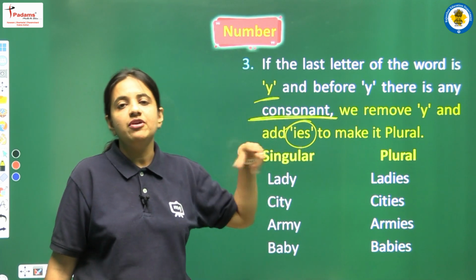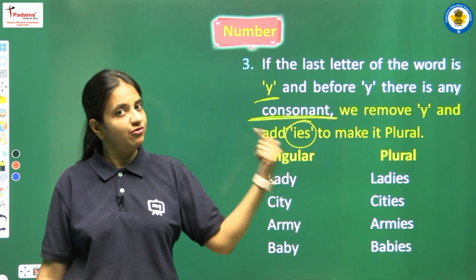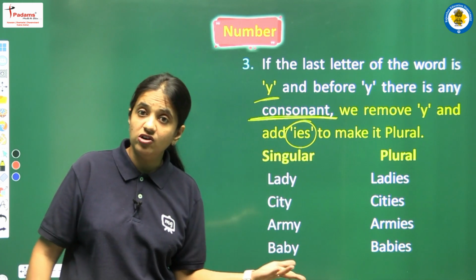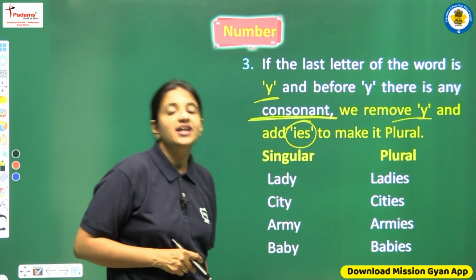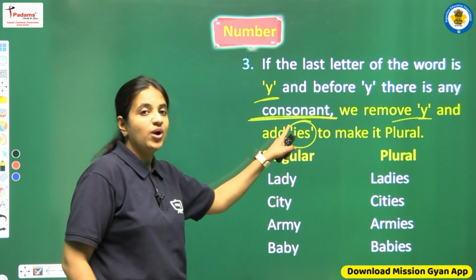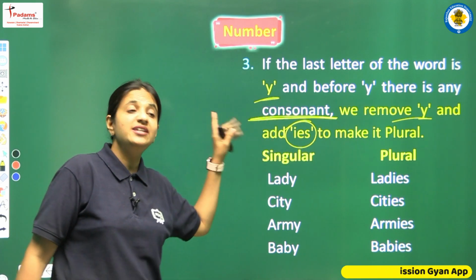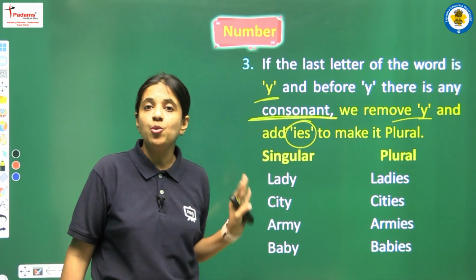So if we have Y at the end of the word and before Y we have any consonant, then what we have to do? Then we have to remove Y, and in the place of Y we have to add IES to convert that singular noun into plural.